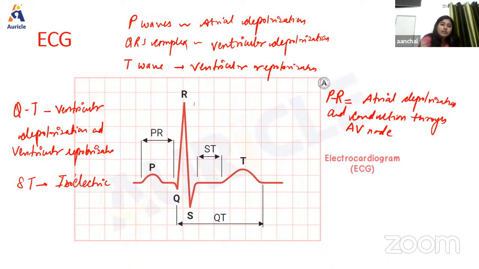Now we're going to talk about the abnormalities. Whenever in the ECG any kind of deflection in the waves is produced, the ECG will indicate different kinds of abnormalities. A few we're going to discuss.